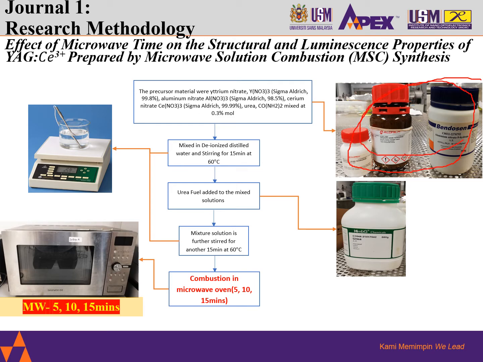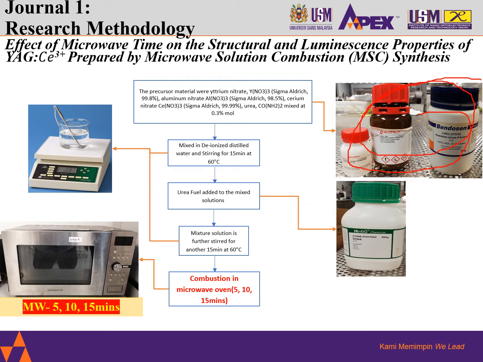These materials are yttrium nitrate, produced by Sigma Aldrich, with a composition of 99.8%, mixed together with aluminum nitrate of 98.5%, and also cerium nitrate, which is 99.99%, a very high concentration.